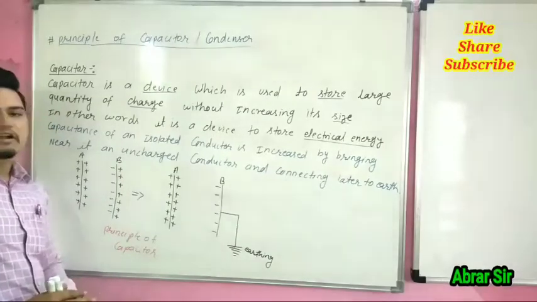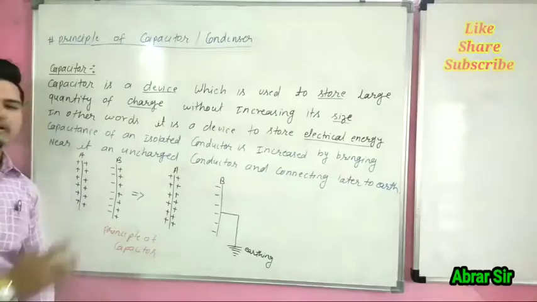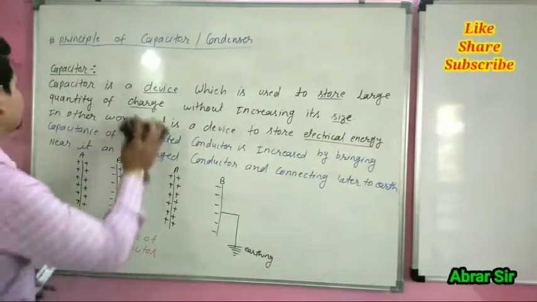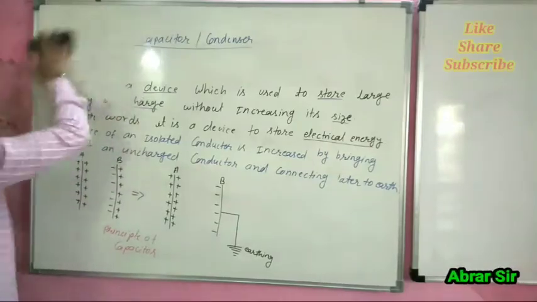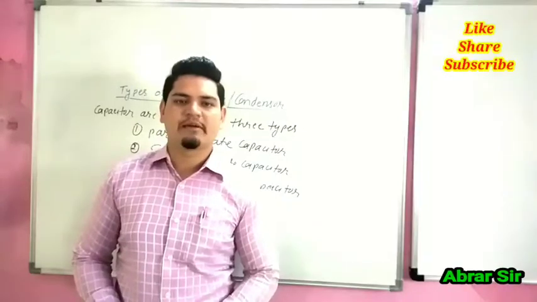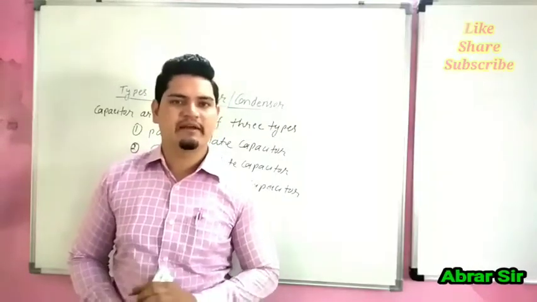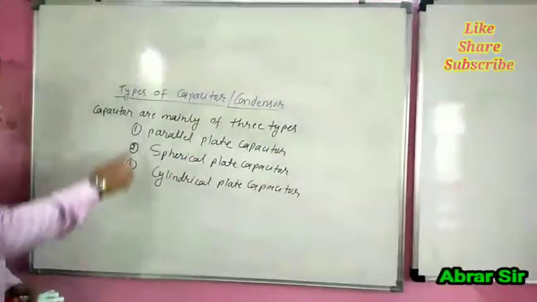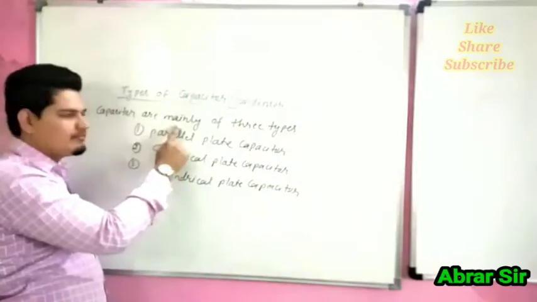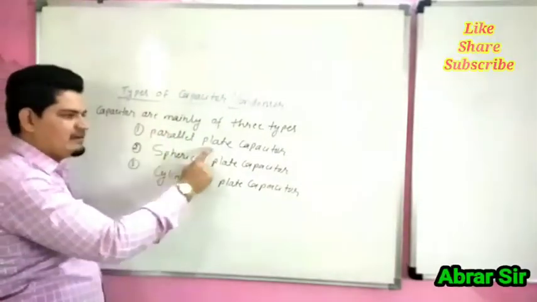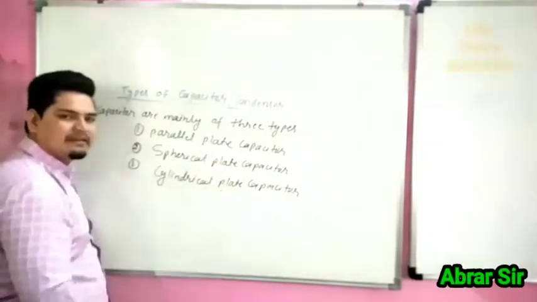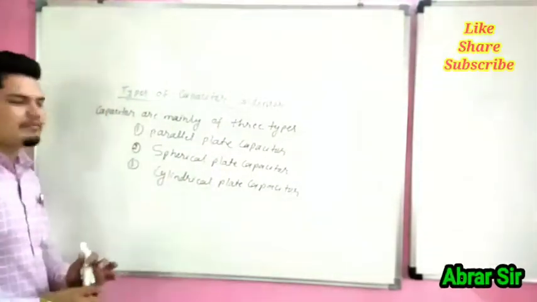Capacitors or condensers are mainly of three types. These are the types of capacitor.